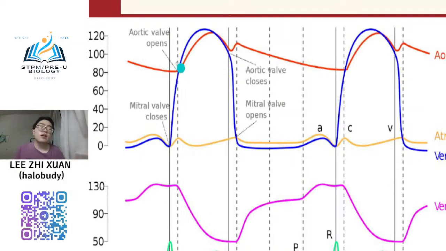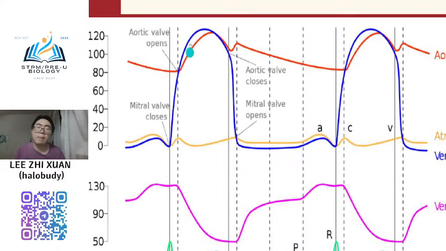So the aortic valve, the semilunar valve, will start to open. When the semilunar valve starts to open, meaning that it will start to pump the blood. So when it pumps the blood, the pressure totally increases again.